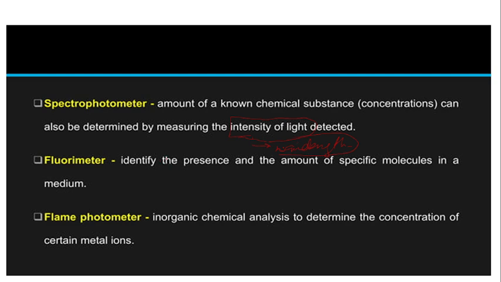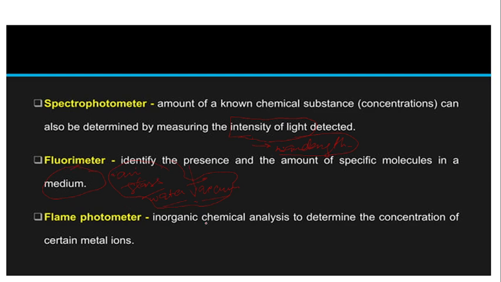And next is fluorimeter. It can identify the presence and amount of a specific molecule in a medium. As I already told you about the medium, we are having mediums like air, glass, and water, etc. In these, vacuum also acts as a medium. So whether these mediums have some molecules or not, for detecting that we use the fluorimeter.